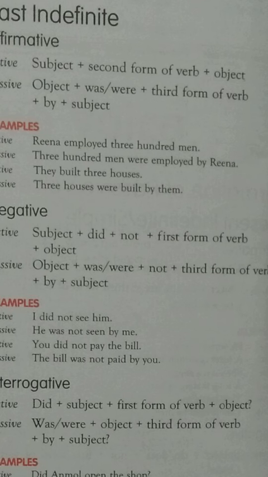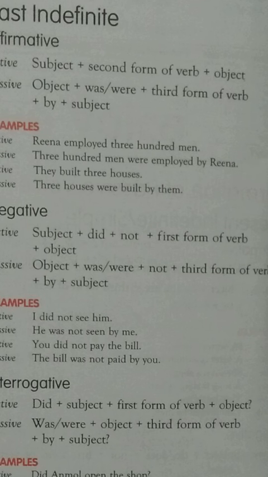So in passive we start with 300 men, making it the subject of passive voice. Then was and were, these two helping verbs are used in simple past tense, then the third form of the verb. In this manner it becomes 300 men were employed. Only two important things to remember: use of was and were according to the subject, as it is plural so we have used were, and employed is the third form.